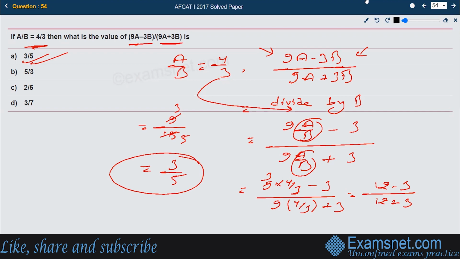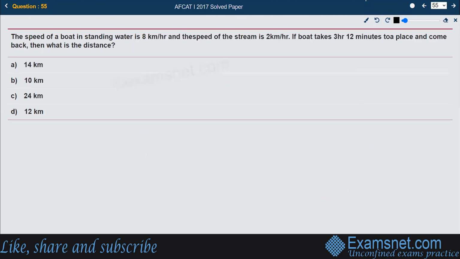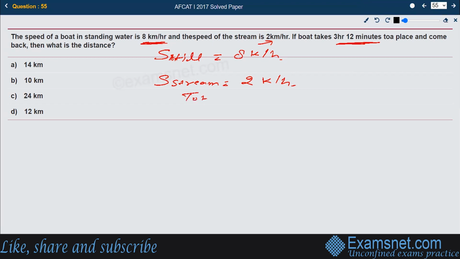Next, the speed of a boat in standing water is 8 km per hour. So we can say the speed in still water is 8 km per hour. That is given. And the speed of the stream is 2 km per hour. So the speed of the stream or the current can be written as 2 km per hour. A boat takes 3 hours 12 minutes to go to a place and come back. So the total time taken is 3 hours and 12 minutes.